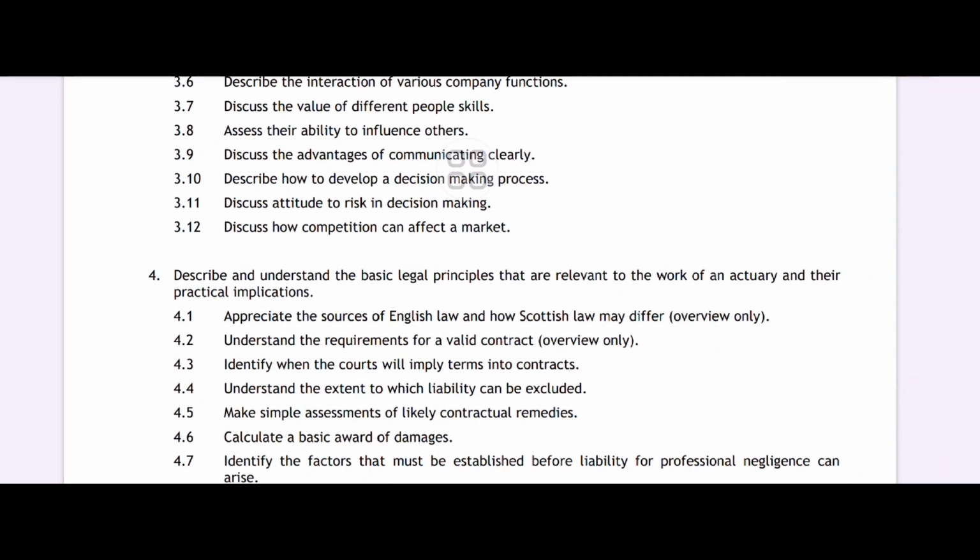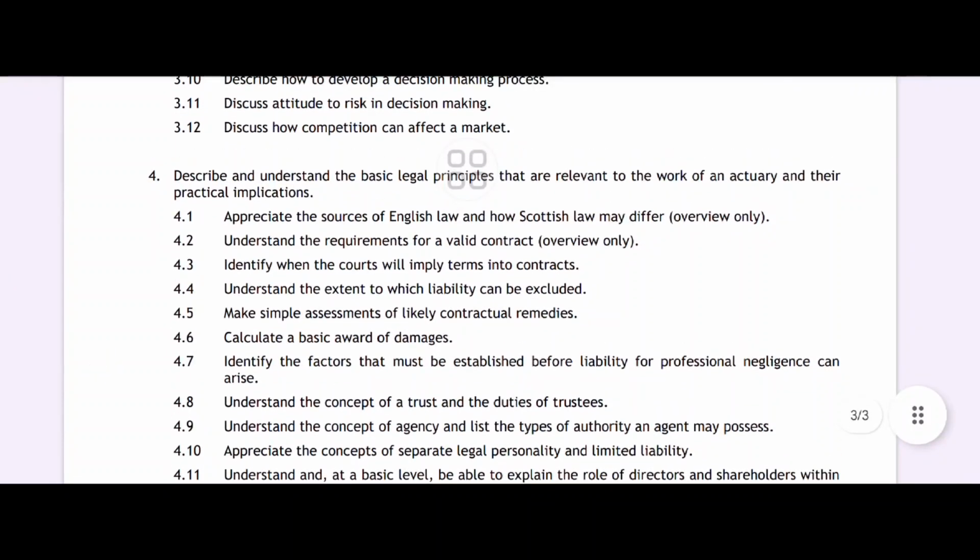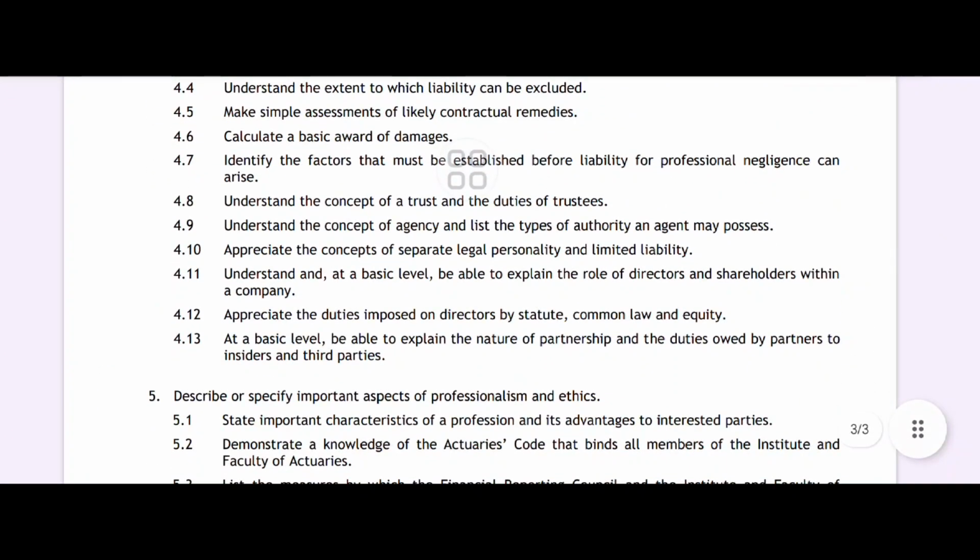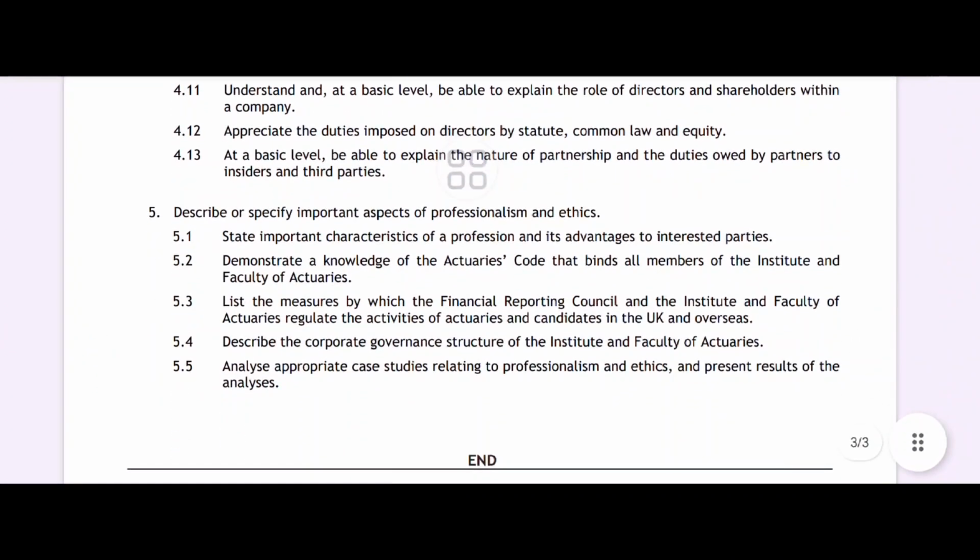market, describing and understanding the basic legal principles that are relevant to the work of an actuary, appreciating the sources of English law, understanding the requirements for a valid contract, identifying when the courts will imply terms into contract, the concept of a trust and duty of trustee, appreciating the duties imposed on directors by statute, common law and equity, stating important characteristics of a profession and its advantages, demonstrating a knowledge of the actuary's code that binds all members, listing the measures by which the Financial Reporting Council and Institute and Faculty of Actuaries regulate the activity of actuaries and candidates in the UK and overseas, describing the corporate governance structure of the Institute and Faculty of Actuaries.